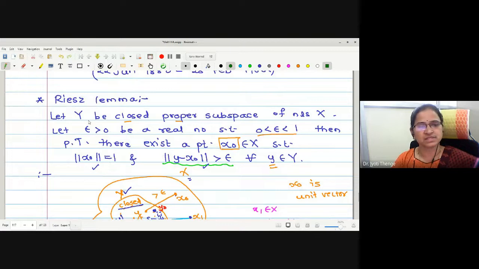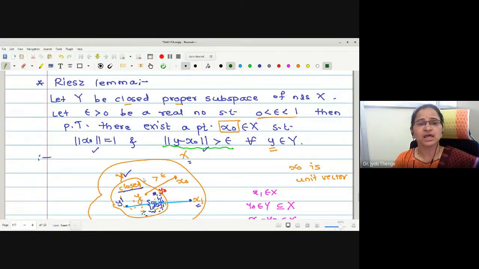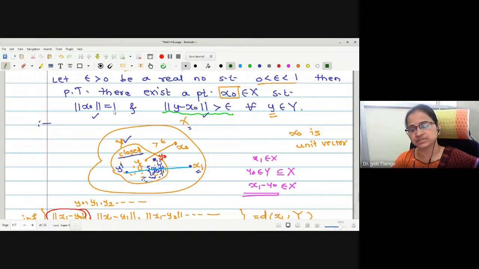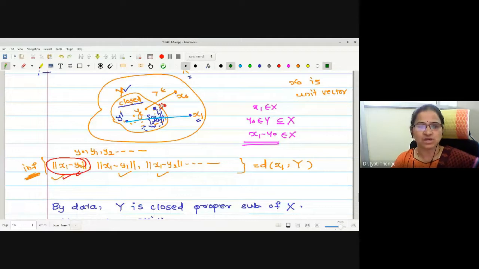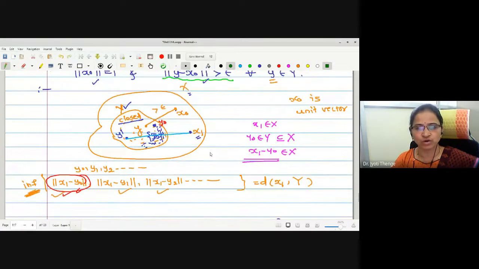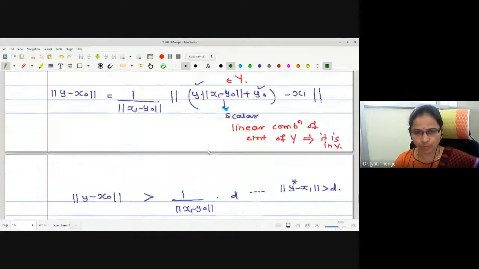The Riesz lemma says that for Y a proper closed subspace of a normed linear space X, for every epsilon lying between 0 and 1, there exists a point x naught in X such that norm of x naught is 1. Norm x naught is 1 means this vector is a unit vector, and the distance of this vector from any point of the subspace Y is greater than epsilon. This is a sketch I have drawn in order to understand, and we have seen the proof in detail.